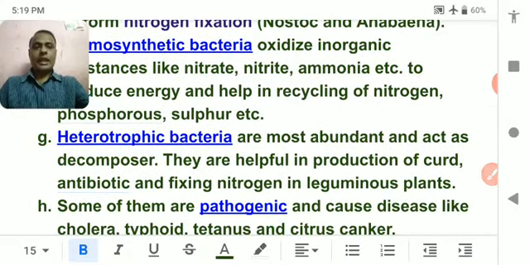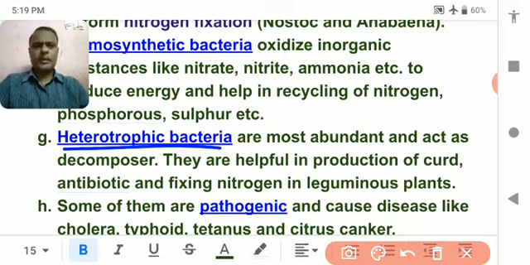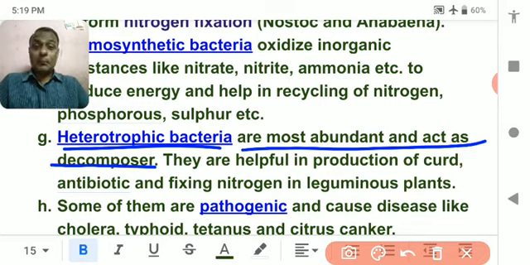Now, heterotrophic bacteria. There is a category of bacteria which are heterotrophic, which are not able to make their own food. So obviously they depend on others to obtain their food. They are the most abundant and act as decomposers. They decompose the dead bodies of different organisms, and on decomposing the dead body they obtain the food from the dead bodies.